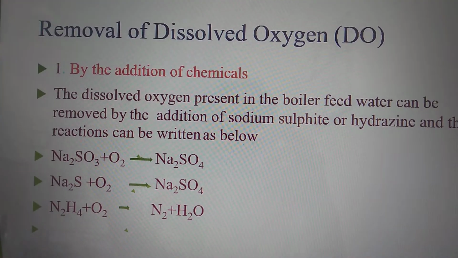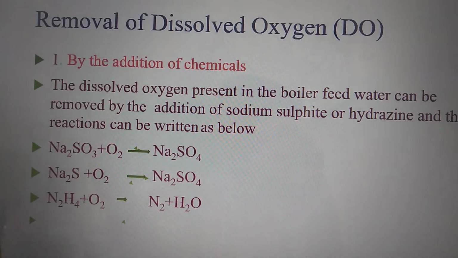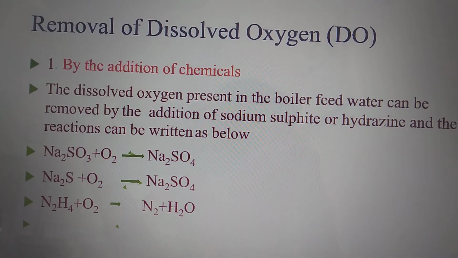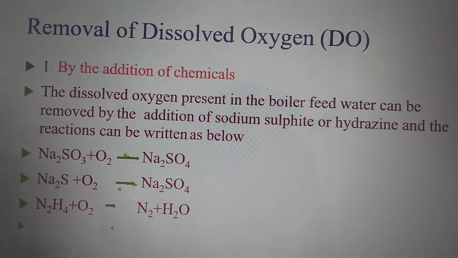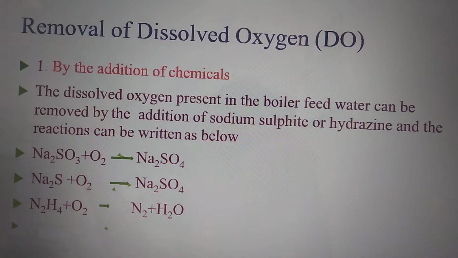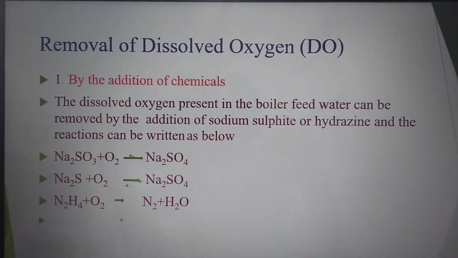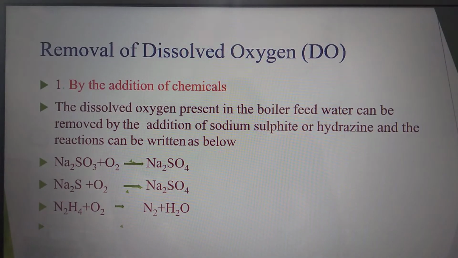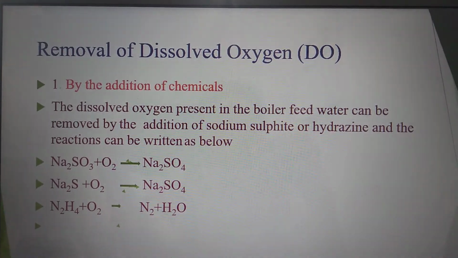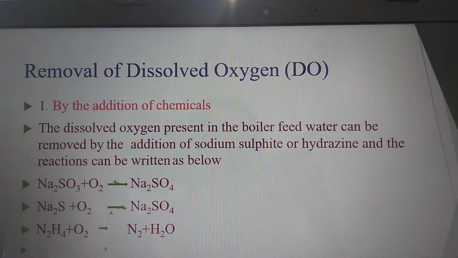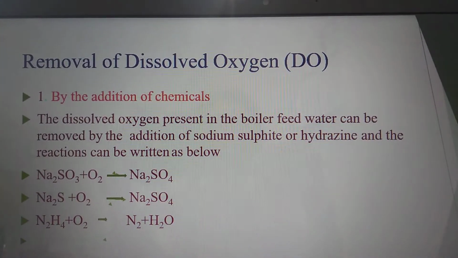Then the removal of dissolved oxygen. It is removed by preheating, as the solubility of gases decreases with increase in temperature. So at approximately 65 degrees centigrade, complete oxygen is removed. By adding chemicals, the dissolved oxygen present in boiler feed water can be removed by the addition of sodium sulfite or hydrazine. The reaction can be written as below.